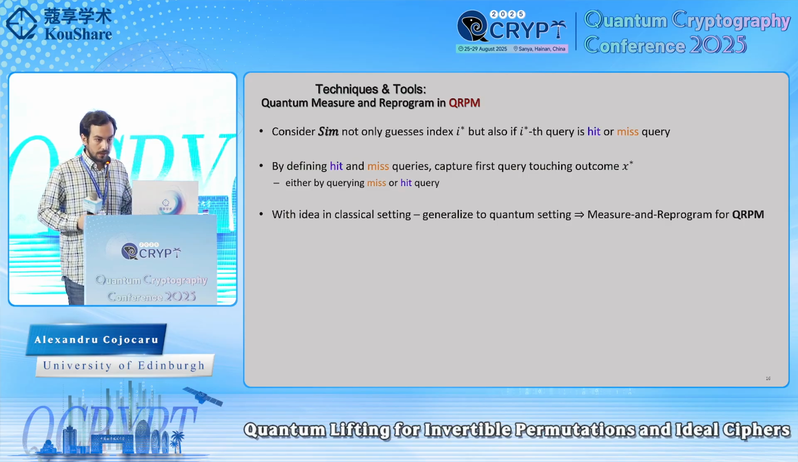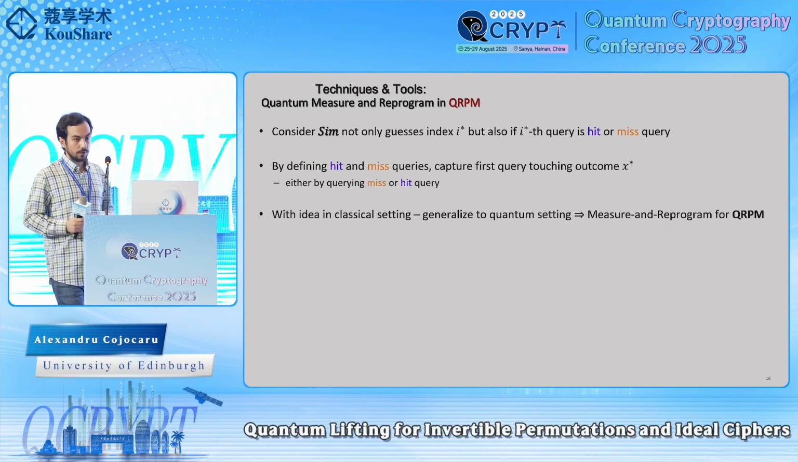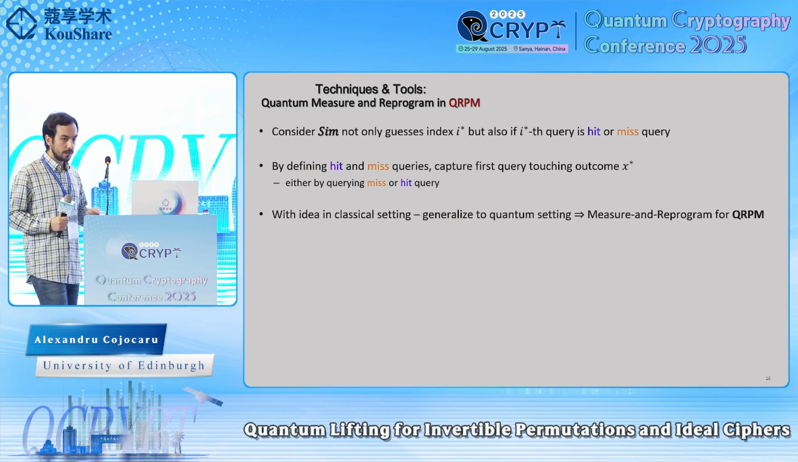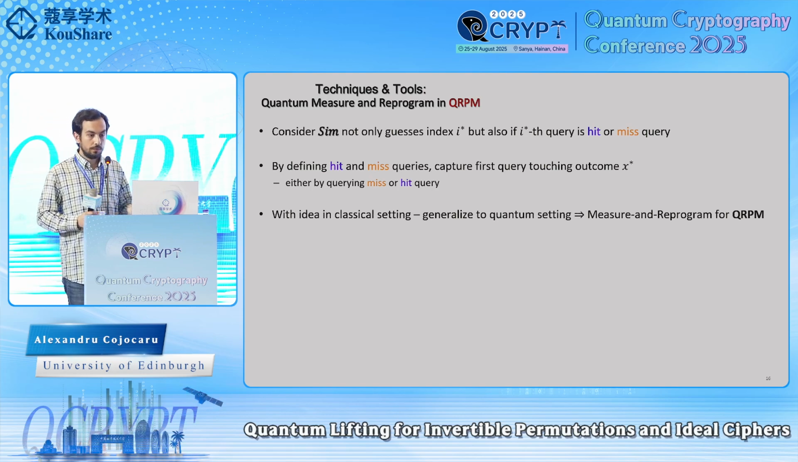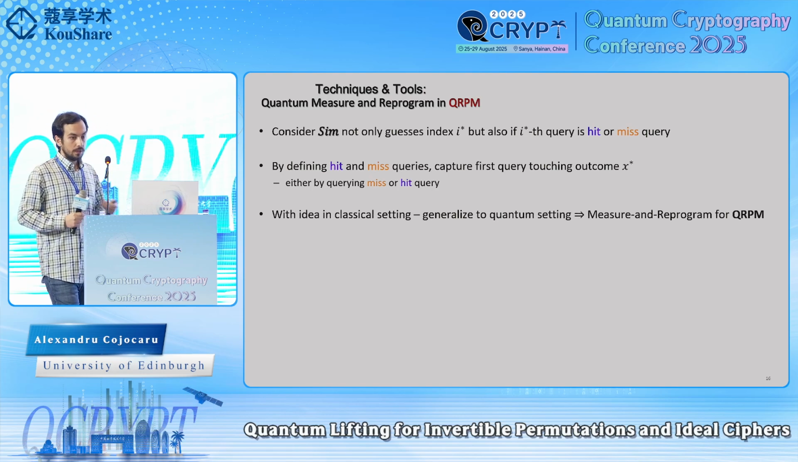And with this idea in the classical setting, we can also generalize it to the quantum setting with not too much extra work. And this is going to result in a novel measure and reprogram for the quantum random permutation model.